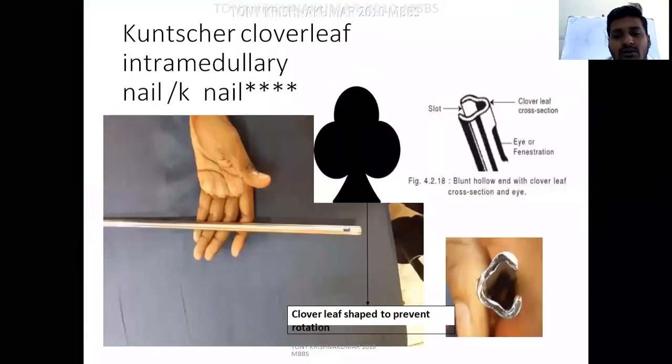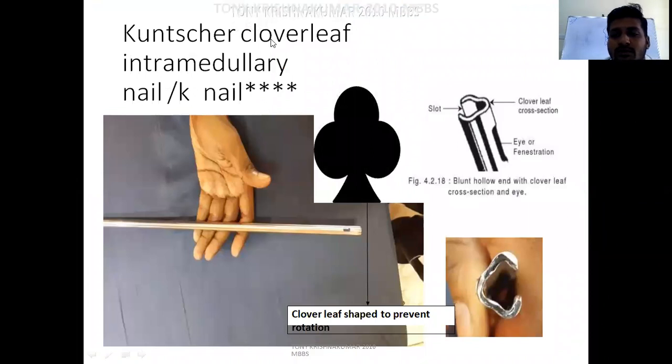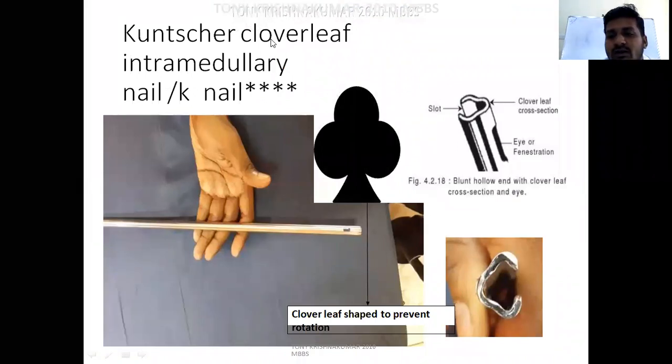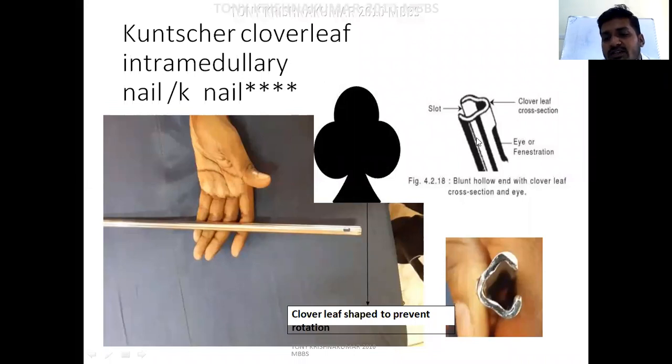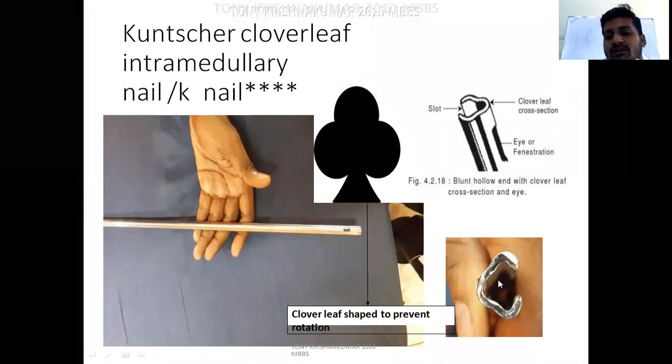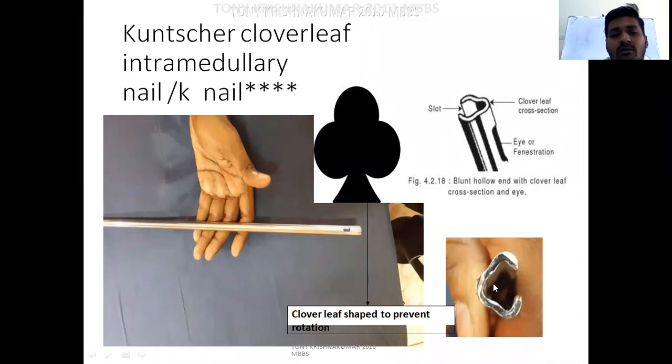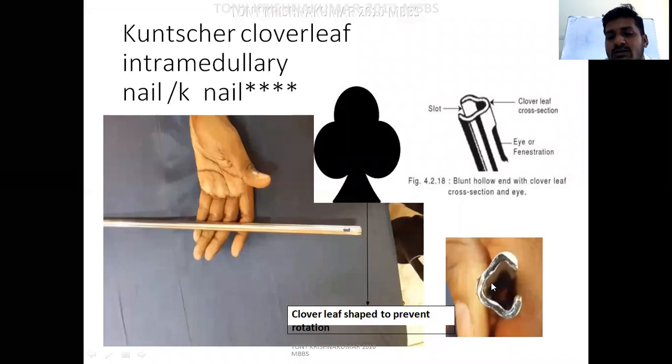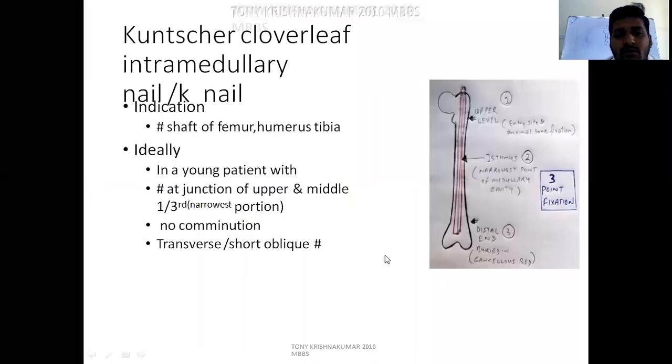This is clover leaf in cross section, with an eye or fenestration at the two ends for easy extraction, and it is hollow for passage of the guide wire, and useful for continuity of the marrow. Kuntscher's cloverleaf intramedullary nail or K nail.